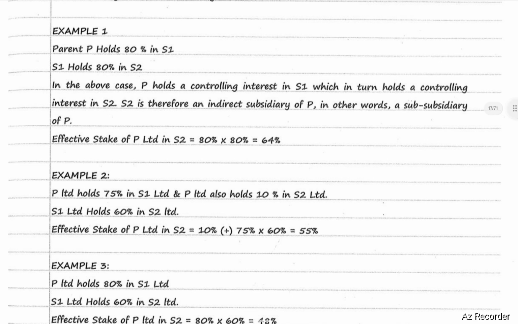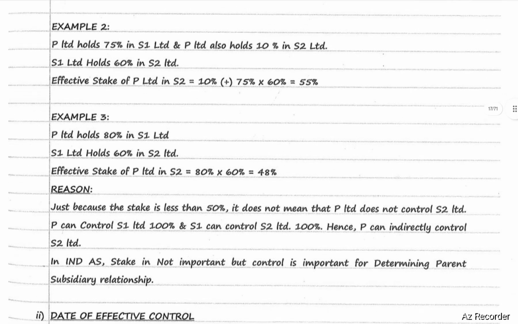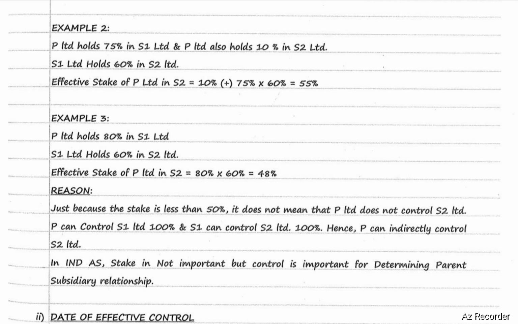Example number 2. P Limited holds 75% in S1 Limited, and P Limited also holds 10% in S2 Limited. S1 Limited holds 60% in S2 Limited. Effective stake of P Limited in S2 is 10% plus 60% of 75%. It will come to 55%.